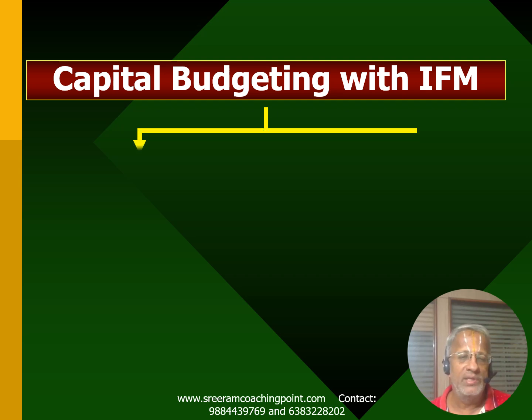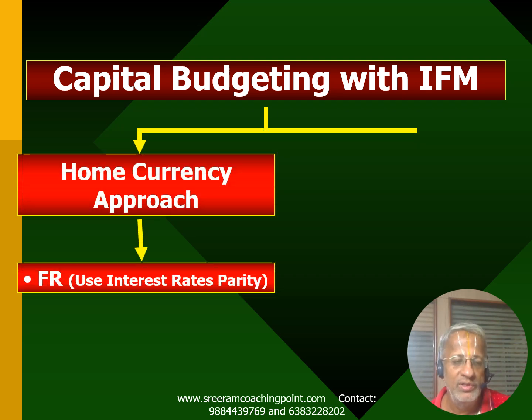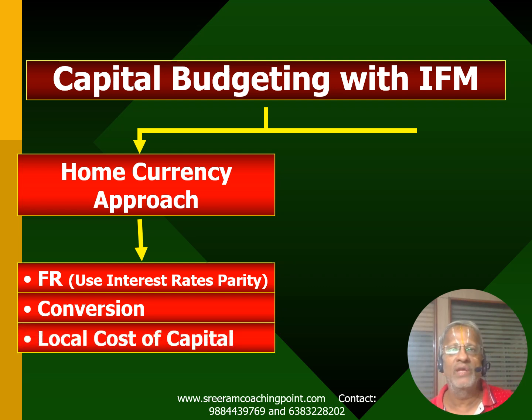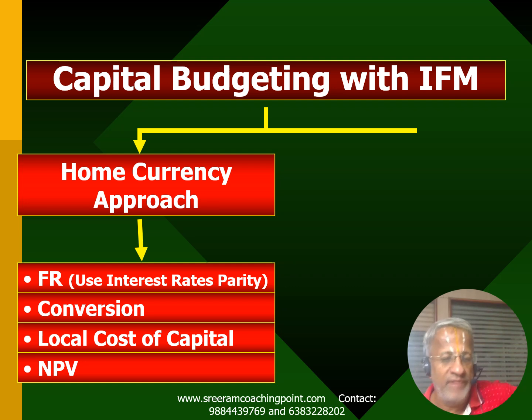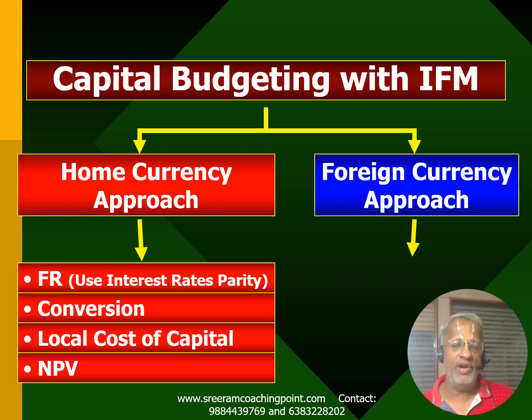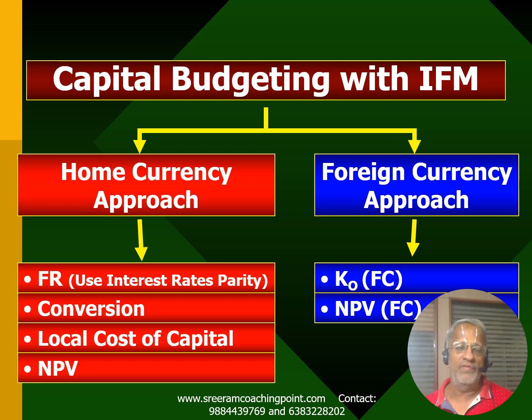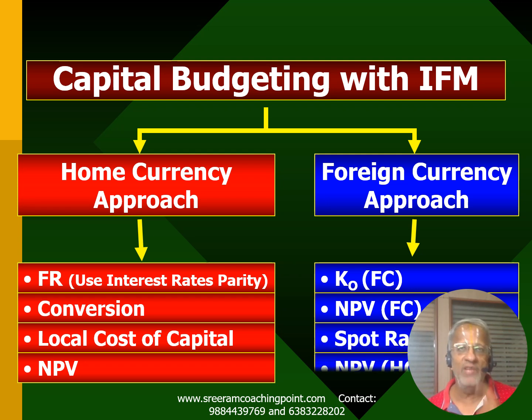Now, this is what I was just referring to about the home currency approach. For the forward rate, either you use the interest rate parity theorem, or you can use inflation as the basis. So find out FR and then go for conversion, and then with the help of local cost of capital arrive at the net present value. And in the other case, the foreign currency approach, find out the contemporary cost of capital either with the help of risk-free rate or inflation, then find out the net present value in foreign currency only, then use the spot rate to arrive at the net present value under home currency.